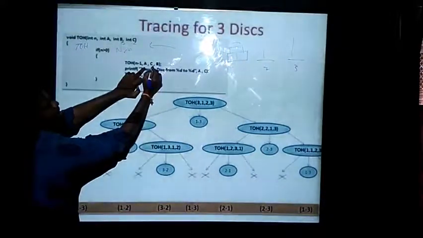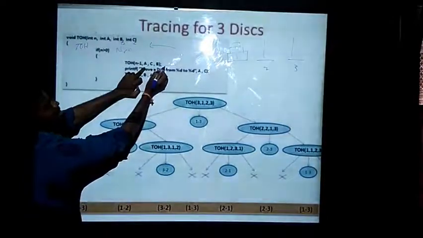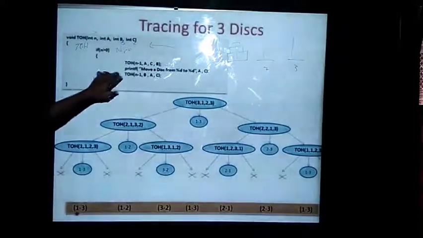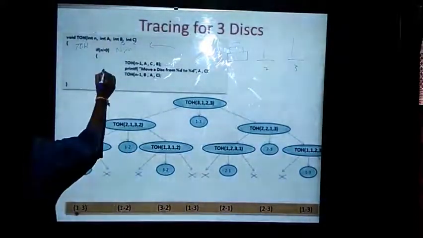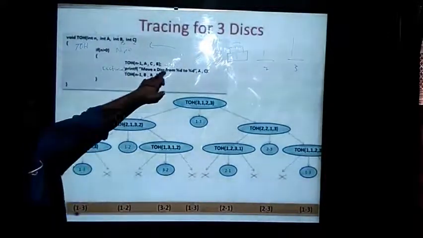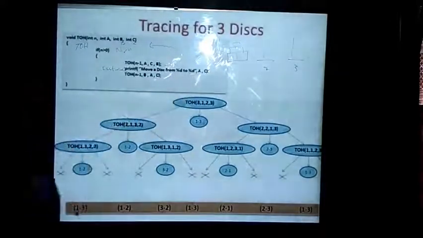After the interchange, again I will call the function. Like this I will follow, and after that I will write the statement to move the disk from A to C.